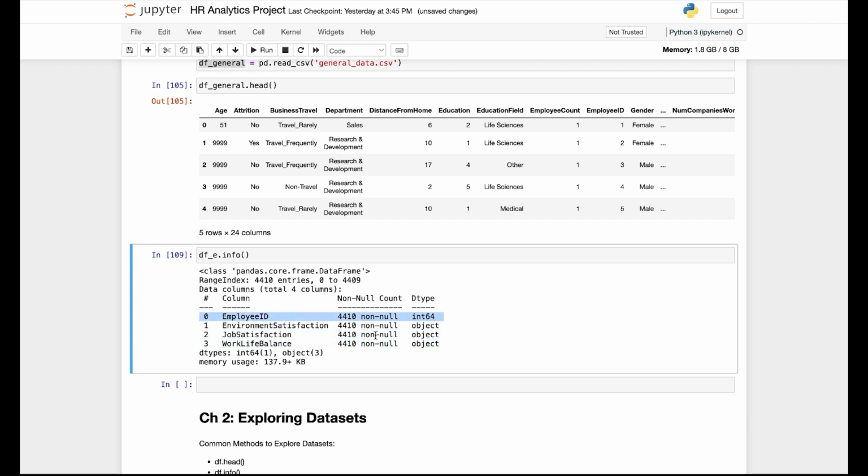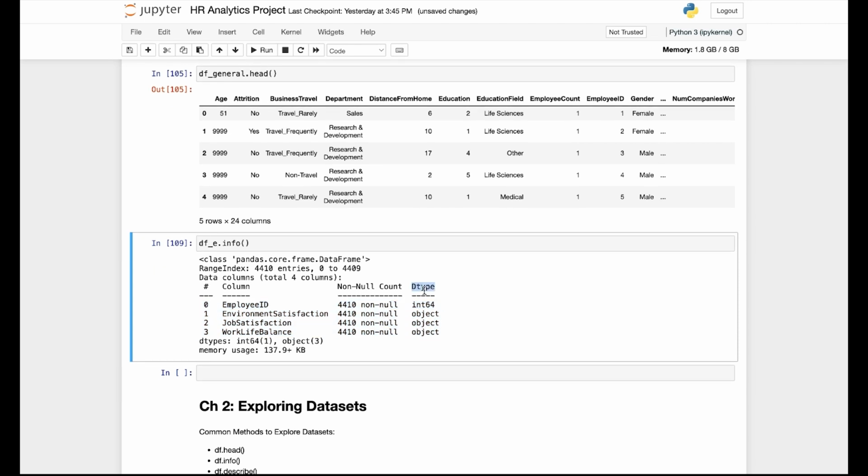So all the columns have the same number of nulls, which most likely means we don't have null values inside this data frame. However, it's very interesting how the data type is showing the first column is an integer. That's why it showed up in the describe function, but the rest are objects. Object basically means it's a string. It is not a numerical value.